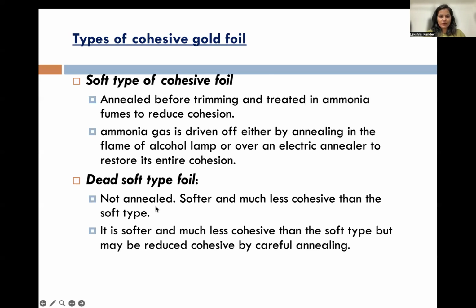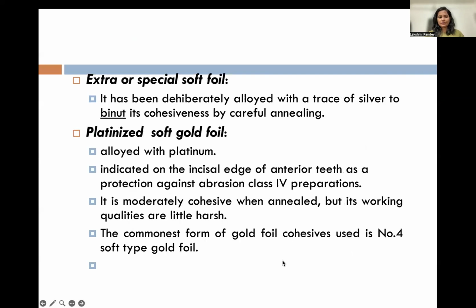Dead soft type foil is not annealed, softer and much less cohesive than the soft type, but cohesion may be restored by carefully annealing. See, these are the types. You'll just remember the types only, that's fine.